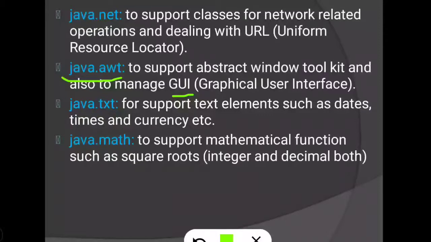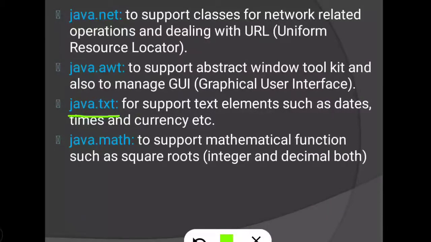Then next is java.text, textual file. When we need date, time, currency in our program, at that time we will use the library functions for that, and we need to import the java.text package.